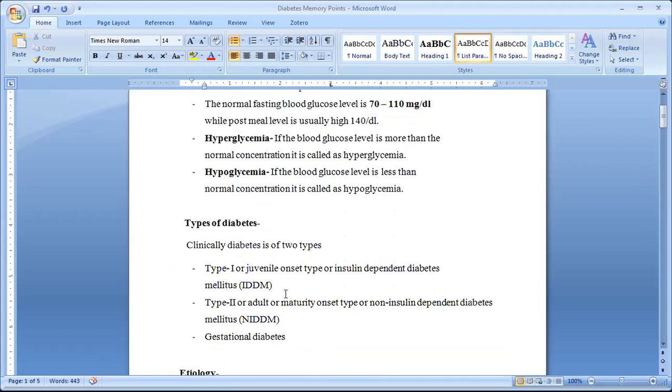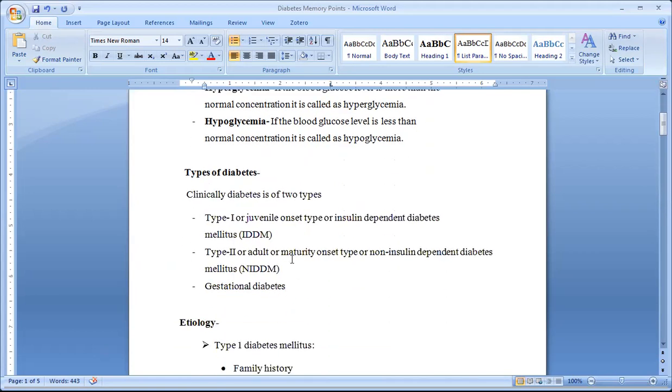How many types are there? Actually there are two types: type 1 diabetes and type 2 diabetes. Type 1 is also called juvenile onset type, or insulin dependent diabetes mellitus, affecting children or young adults.